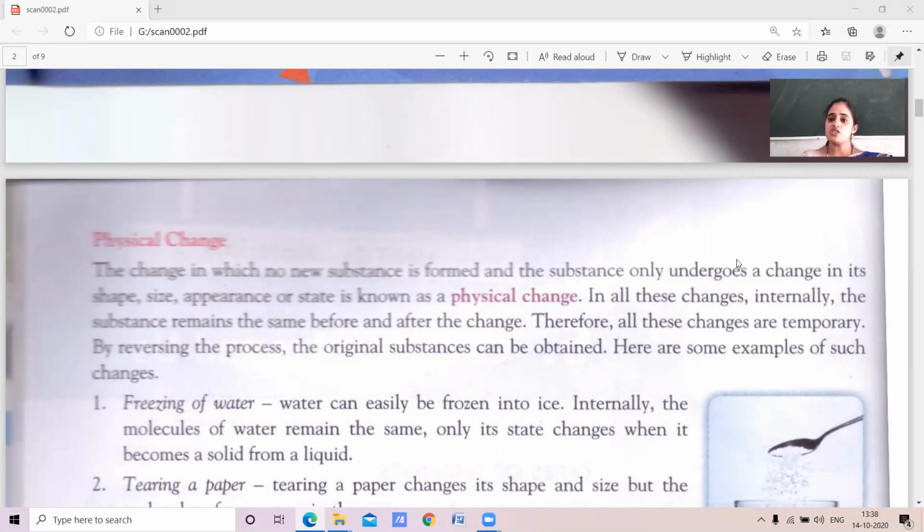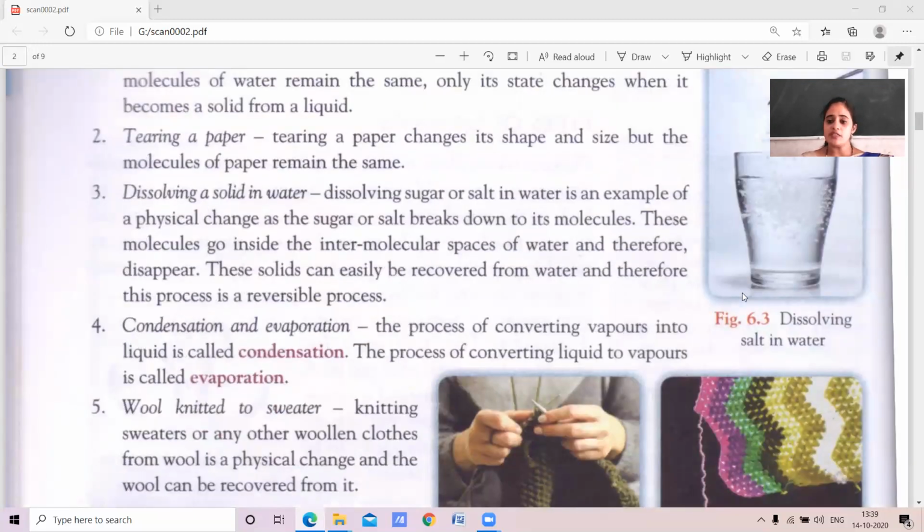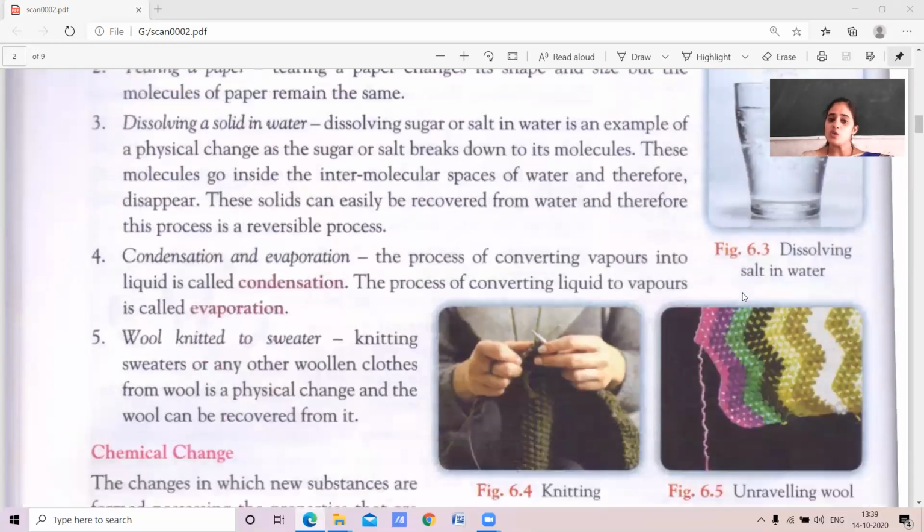Examples: freezing of water, tearing of paper, dissolving of solid in water, condensation and evaporation, wool knitted to sweater are a few examples of physical change.